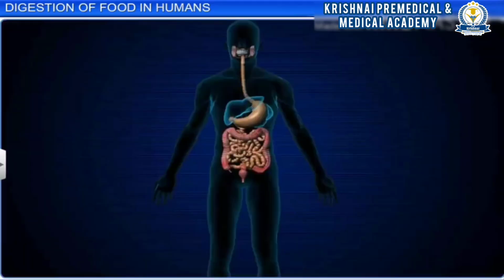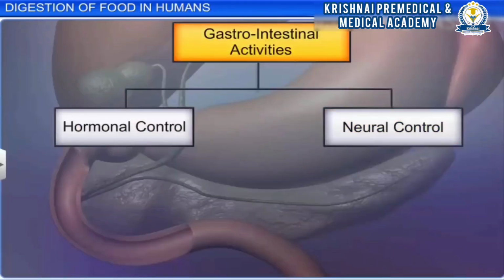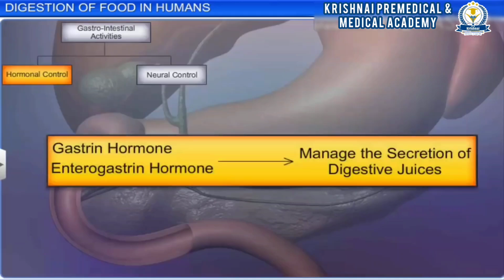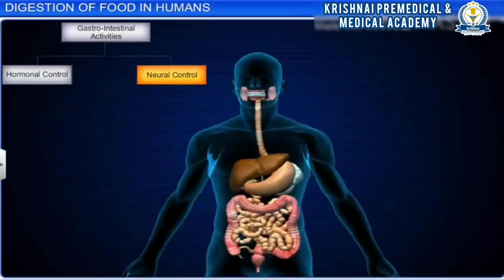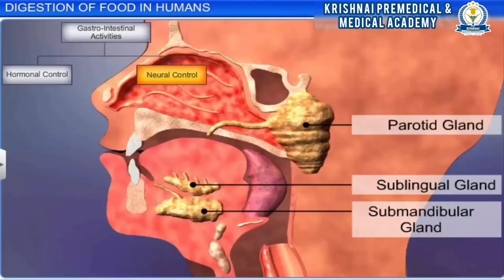The proper coordination of different parts of the gastrointestinal tract and their activity is under hormonal and neural control. Local hormones produced by the gastric and intestinal mucosa manage the secretion of digestive juices. On the other hand, the sight, smell or presence of food in the oral cavity leads to saliva secretion.